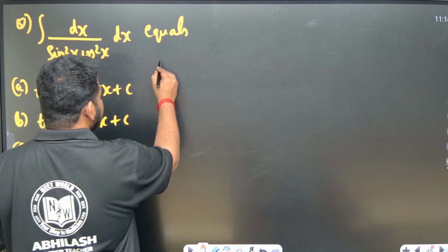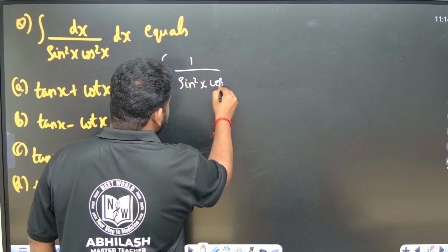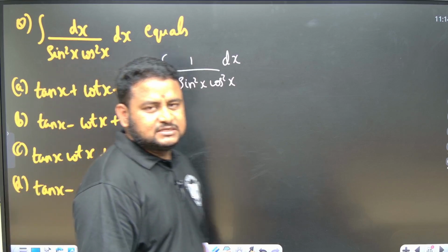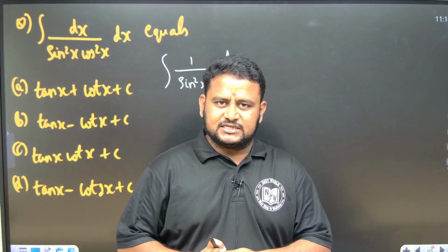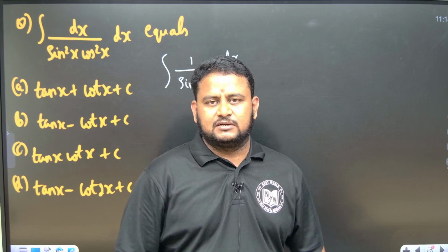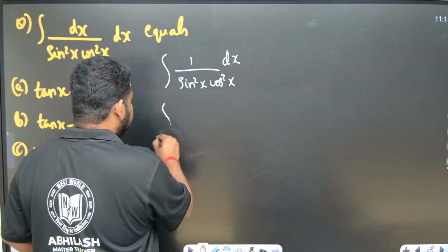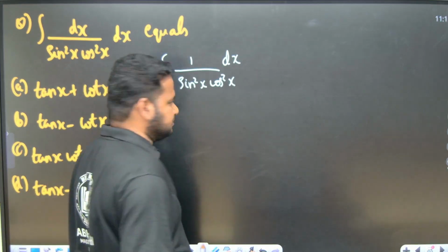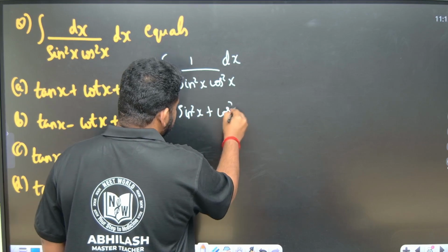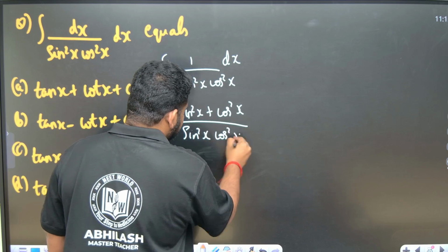So what is the question that they have given? They have given 1 by sin square x cos square x dx. So 1 is given, and 1 can be written as sin square theta plus cos square theta equals 1. So in place of 1 I can write sin square x plus cos square x. There is no hard and fast rule that LHS should be equal to RHS; RHS will also be equal to LHS. So in trigonometry I told you to learn from RHS to LHS. So this 1 can be written as sin square x plus cos square x by sin square x cos square x dx.